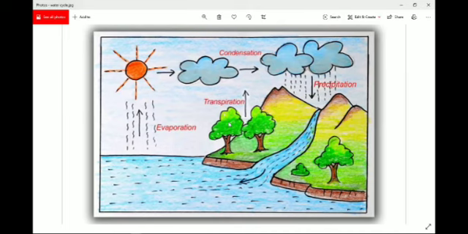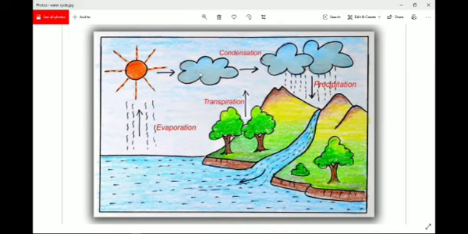So we are converting water into vapor in two ways. One is evaporation from the water body due to the sun's heat, and the other is the release of excess water by the plants through the process known as transpiration. Both these processes, evaporation and transpiration, help in converting water into water vapor so that it is given back to the atmosphere. Now, what happens to this water vapor that rises up in the atmosphere?